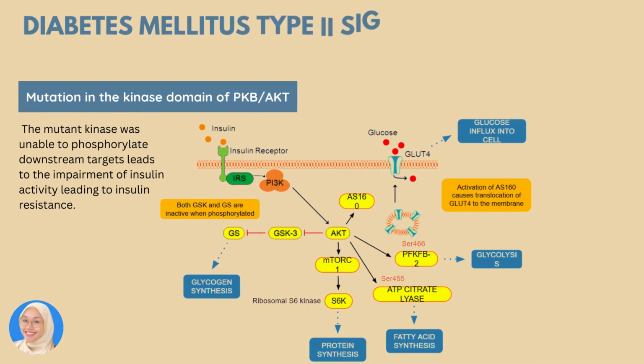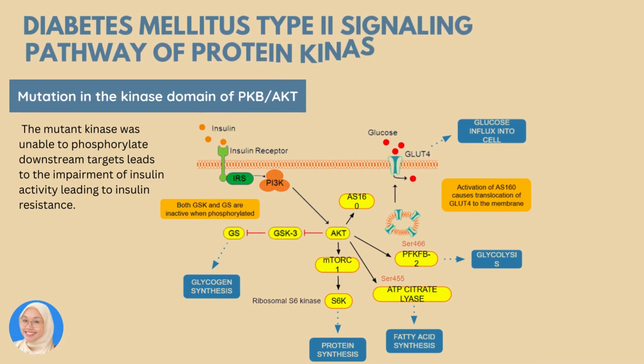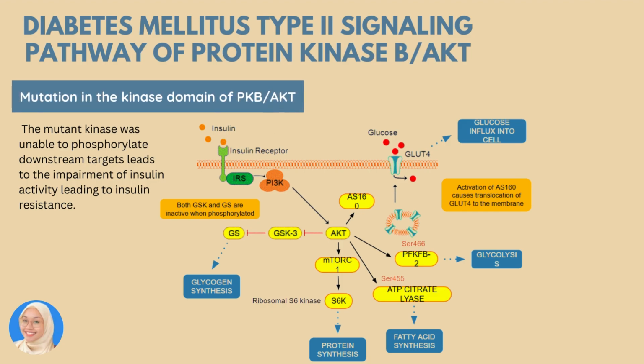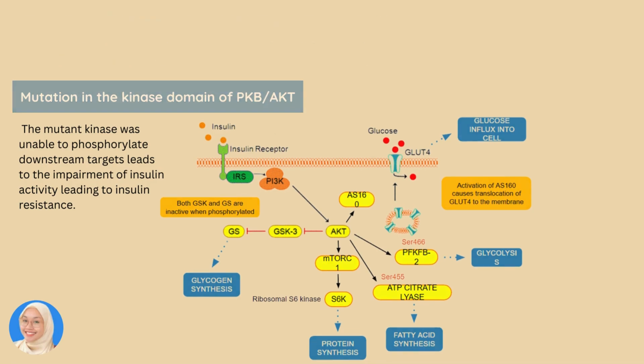Mutation or any abnormalities in the signaling pathway of protein kinase B or AKT could lead to diabetes mellitus type 2. In the mutation of the kinase domain of AKT, the mutant kinase was unable to phosphorylate downstream targets, leading to the impairment of insulin activity, thus developing insulin resistance.